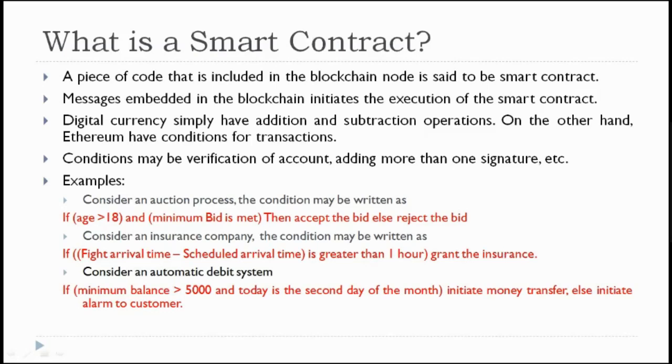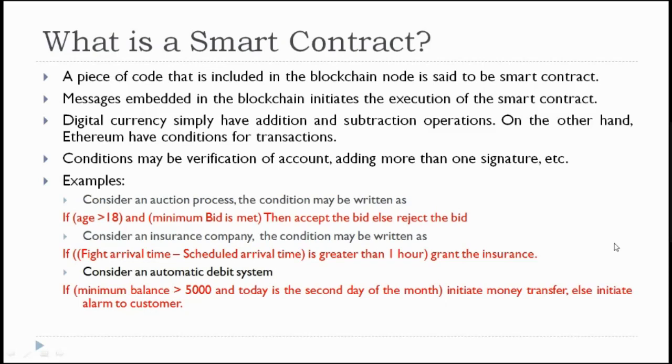So they may initiate this transaction for at least 12 months. They can set it up for 12 months and then relax, so that every month on the second or third day, that amount will be transferred from their account to some other account. This is a banking case where an amount is transferred from one account to another by checking whether the current day is the second day of the month or not. If sufficient balance is not maintained, then an alarm will be sent to the customer. These kinds of conditions will be represented in terms of smart contracts.